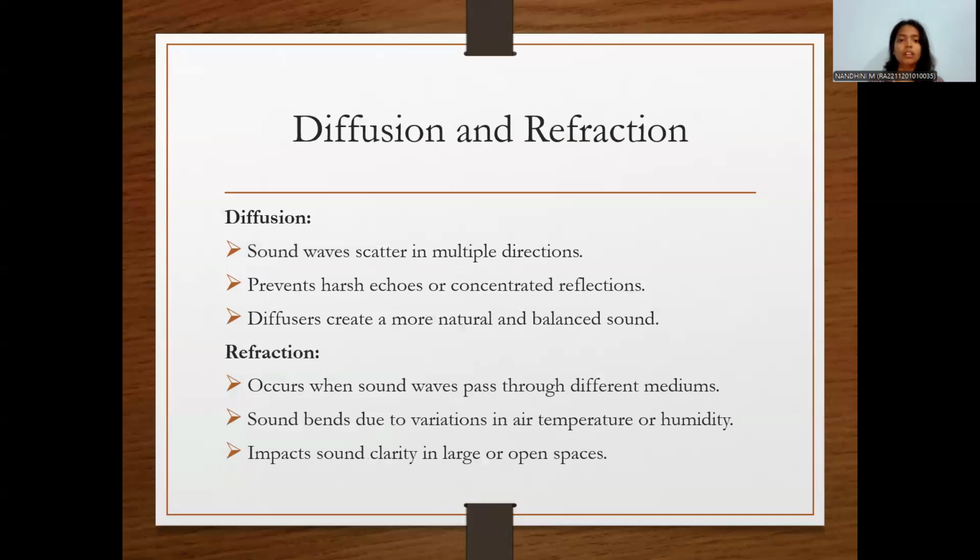Next is diffusion. Generally, sound waves scattering in multiple directions is called diffusion. This prevents harsh echoes or concentrated reflection. Diffusers create a more natural and balanced sound.